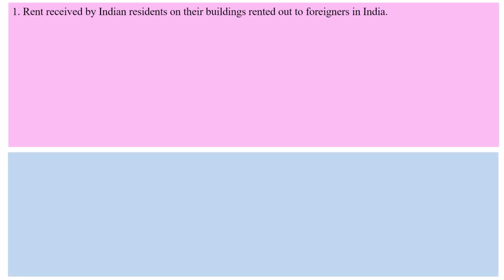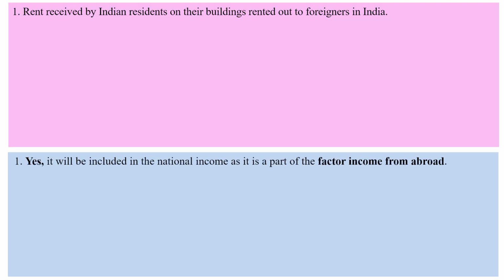It is called remittances and remittances are treated as transfer payments not included in national income. Let's continue. Rent received by Indian residents on their buildings rented out to foreigners in India. This will be included in national income as a part of factor income from abroad. So it will be added to domestic income to get national income.